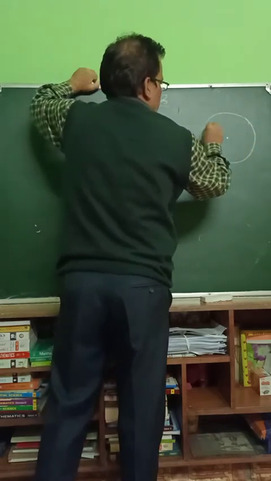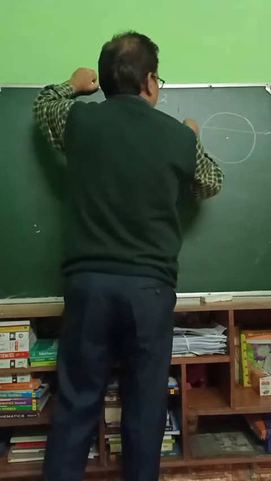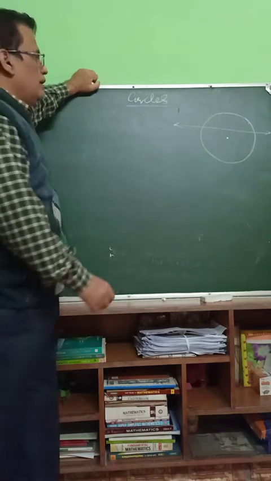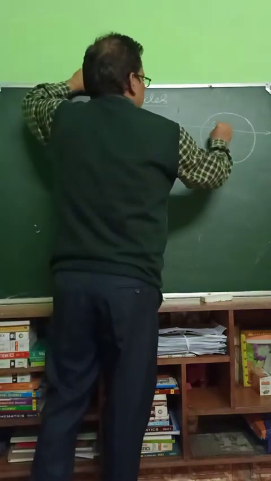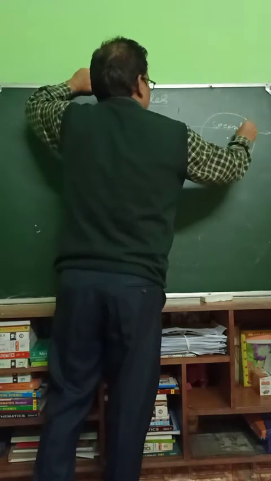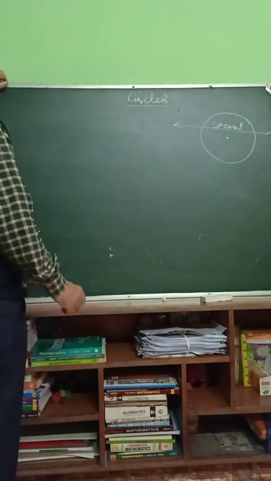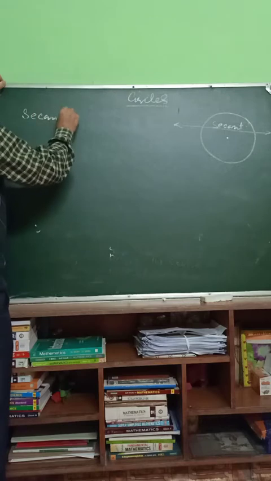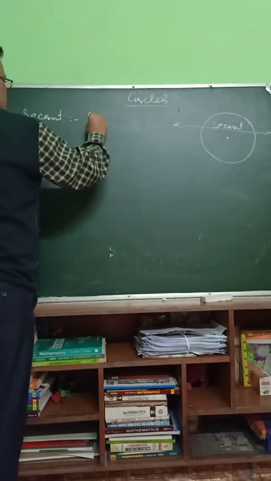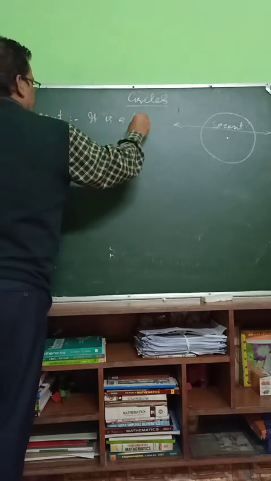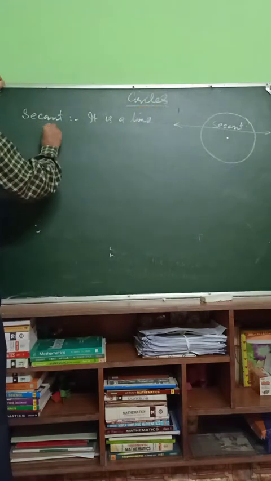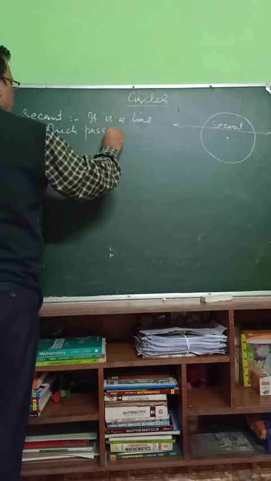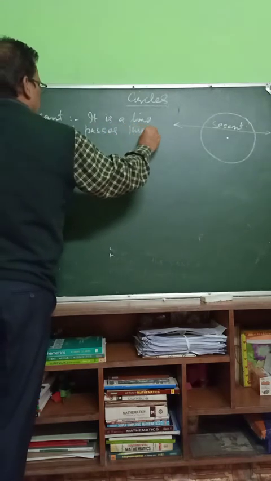If a line passes through the circle like this way, this is the line, it is passing through the circle. This is called secant. S-E-C-A-N-T. Secant is a line which passes through the circle.